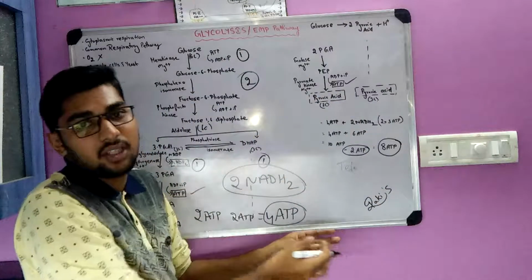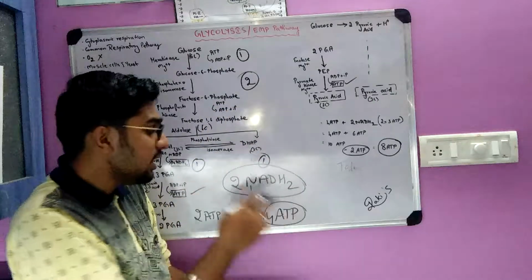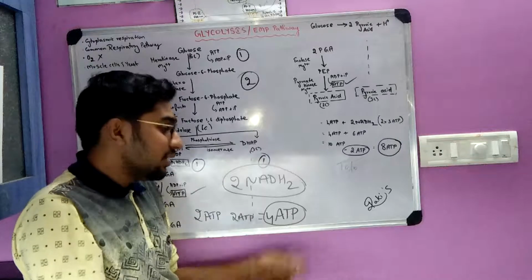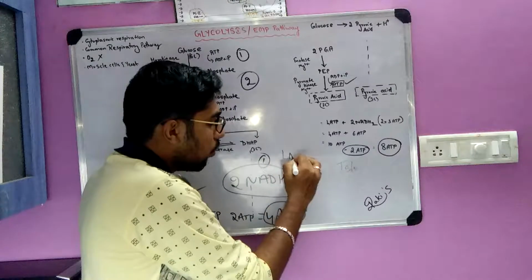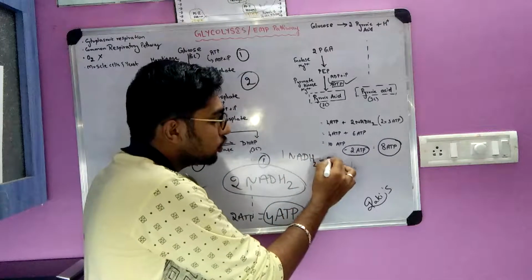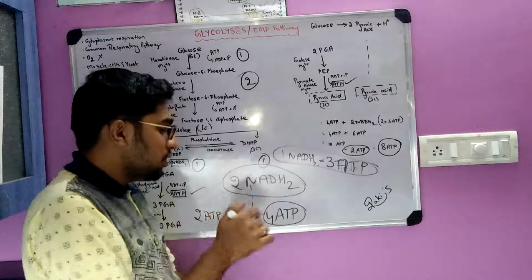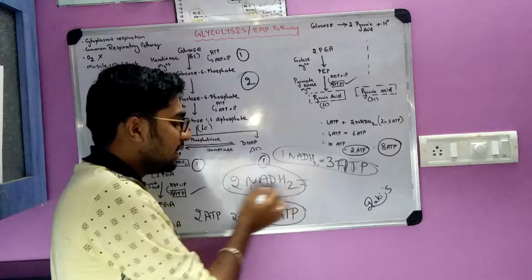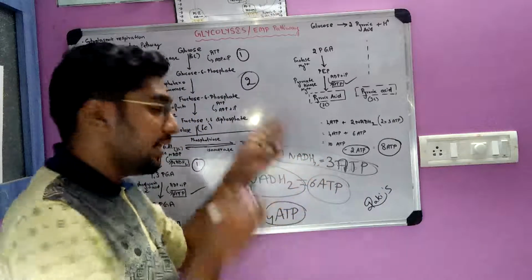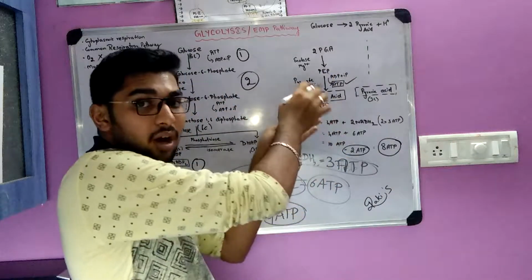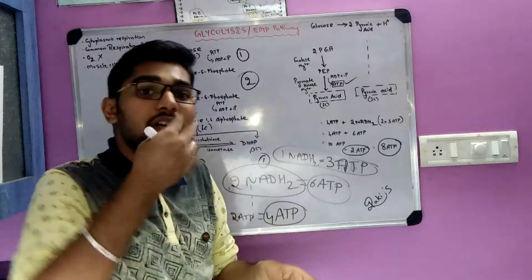NADH2, in the last process of respiration, undergoes oxidative phosphorylation or terminal oxidation and gets converted into ATP molecules. 1 NADH2 is equal to 3 ATP. So we have 2 NADH2. By simple multiplication, 2 into 3, we get 6 ATP. This is the last process. This won't happen here. NADH2 will remain like that. As soon as NADH2 is formed, it moves on to the electron transport system where the terminal oxidation occurs and all the NADH will be converted into ATP.